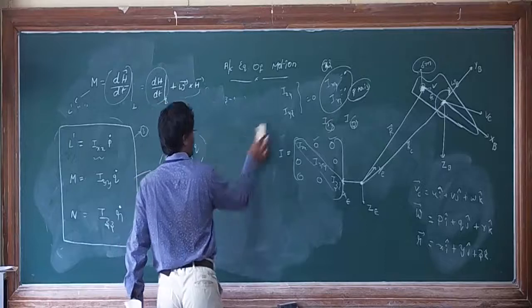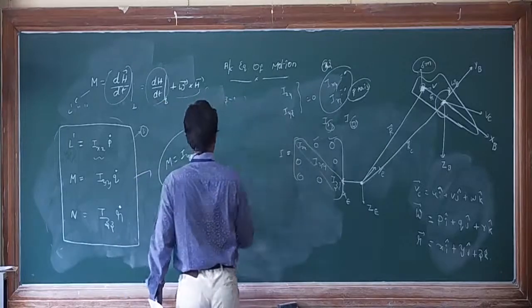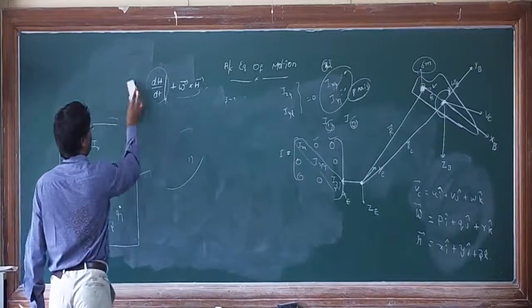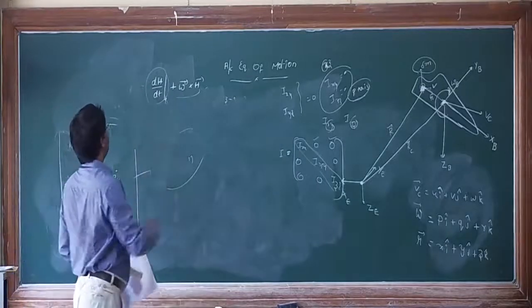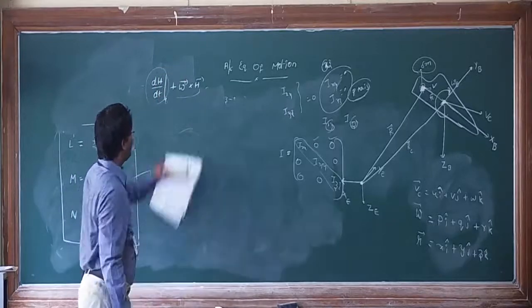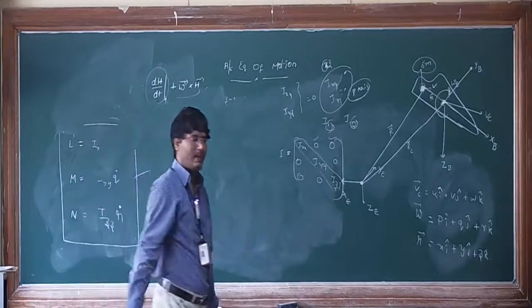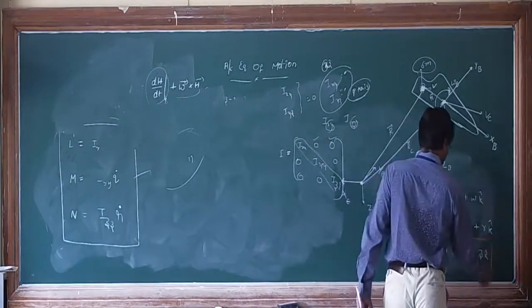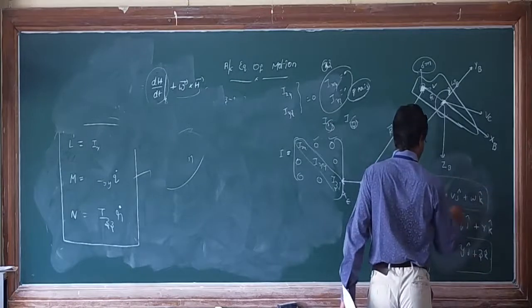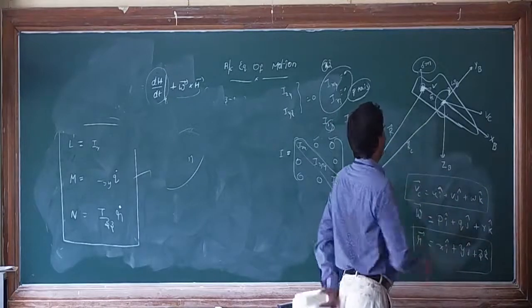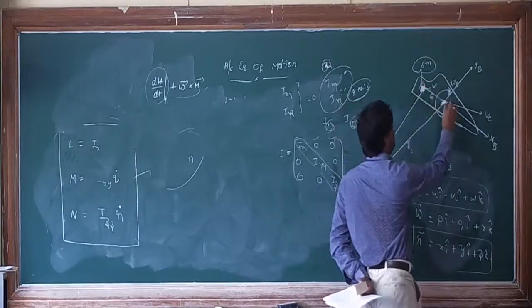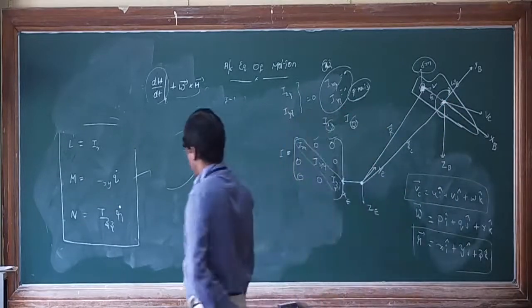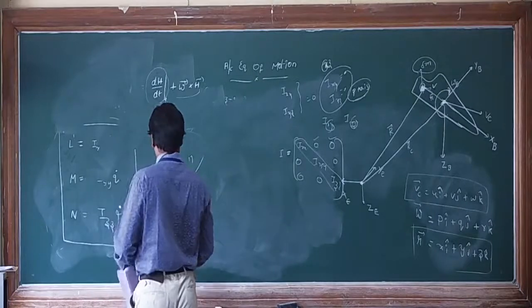So study these equations once again. H is angular momentum, omega is angular velocity, and don't forget R is the position vector and V is the velocity vector. V is for a point mass, Vc is for the center of mass. Once again revise these things. Thank you.